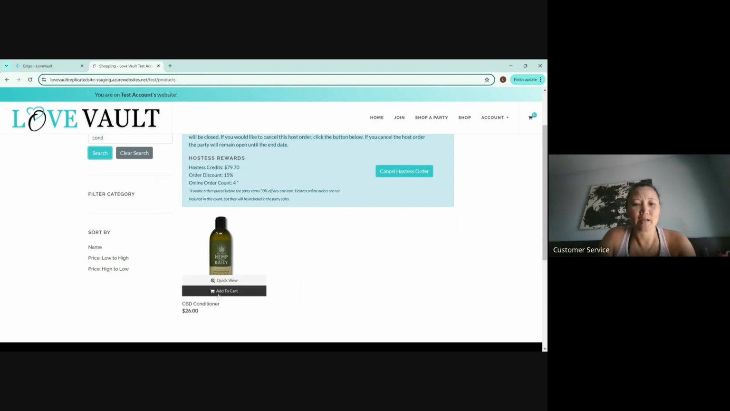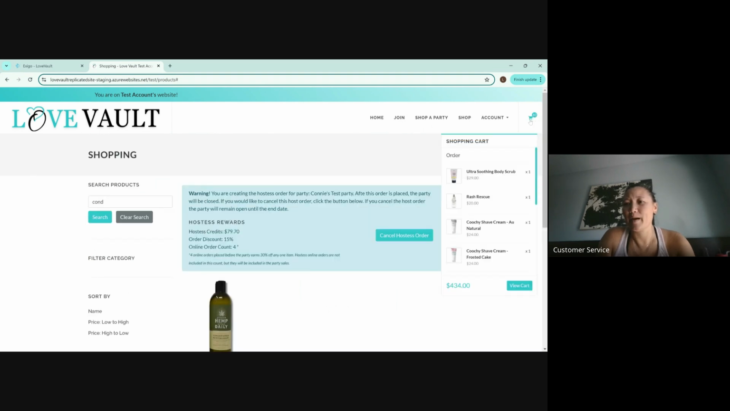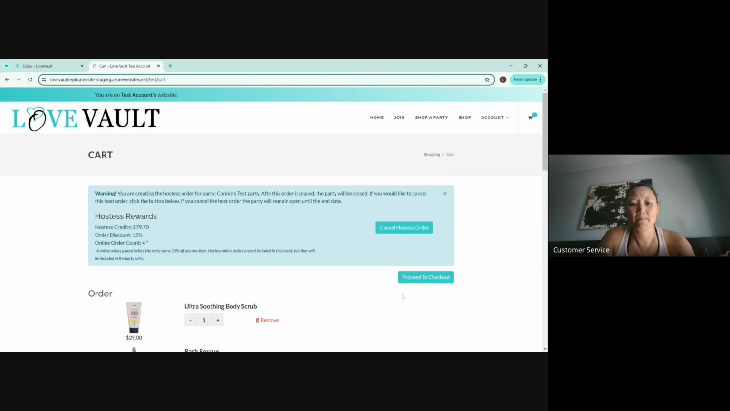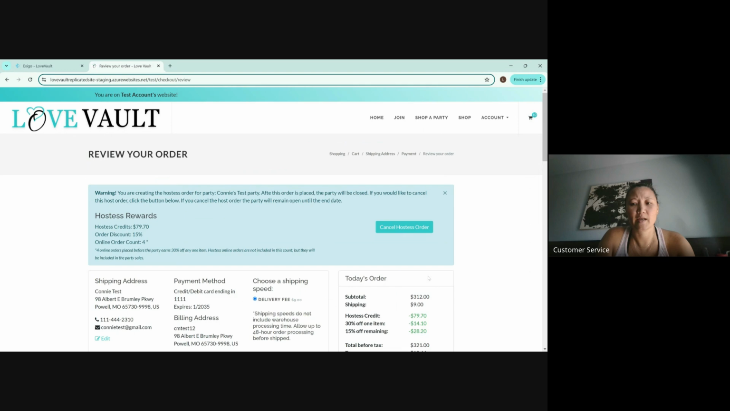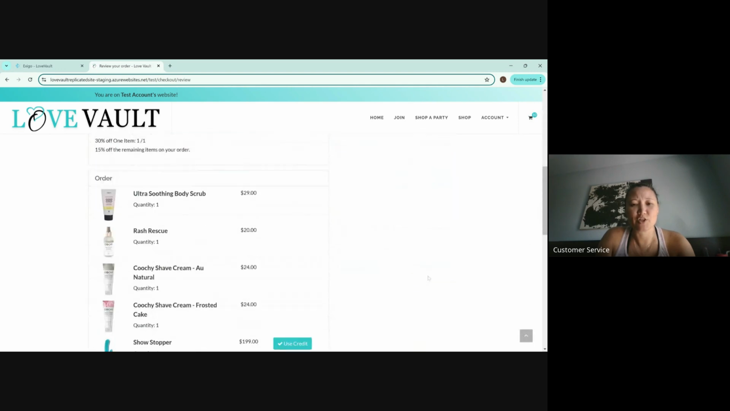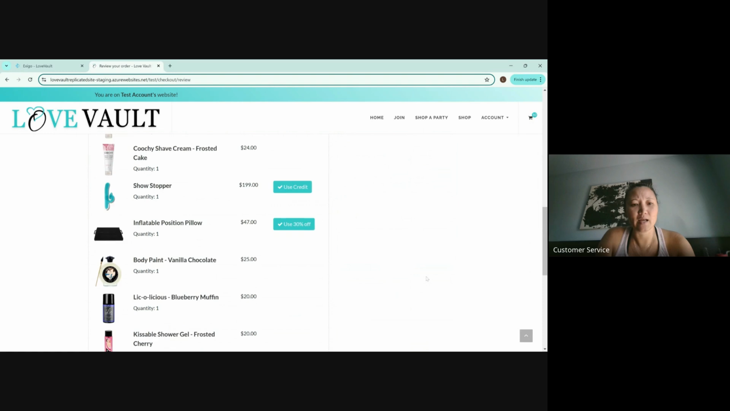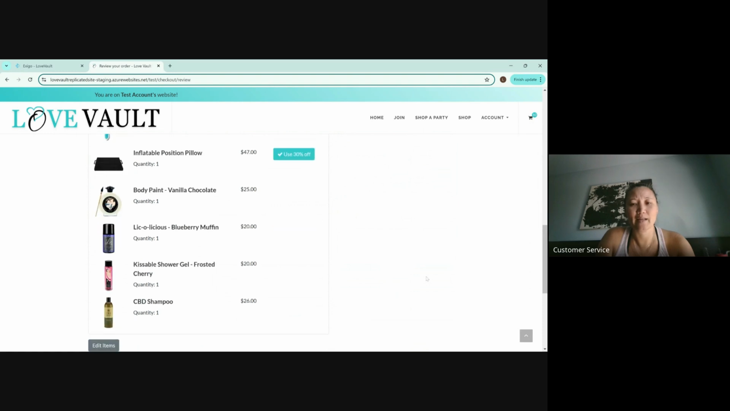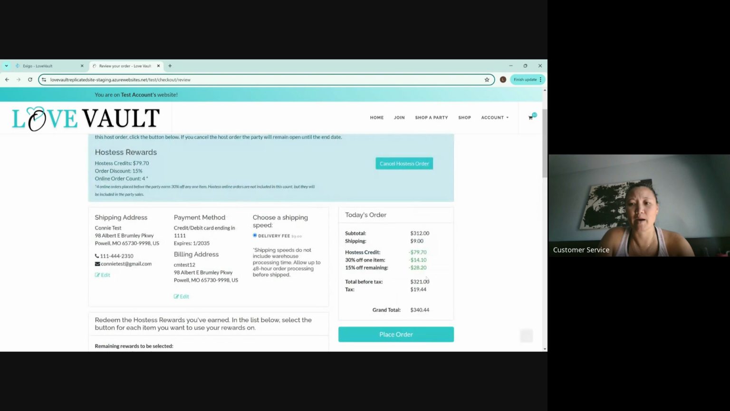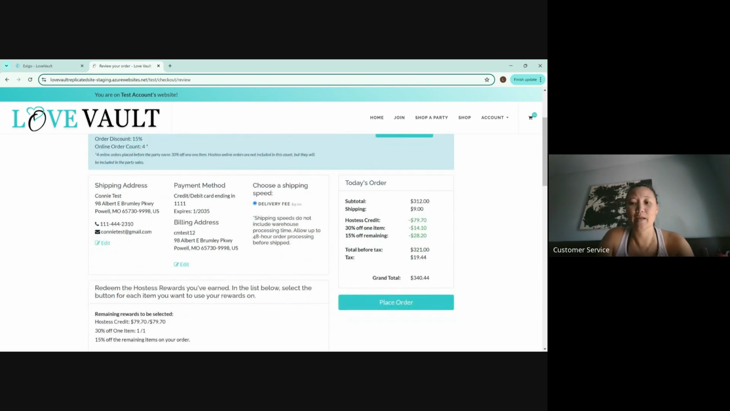All right, so add to cart. Oh, well, it's out of stock. That's fine. Now you get to go back and view the cart. All right, proceed. What it did was add the other items in here and apply that 15% discount automatically. See that? So you're able to add items to your hostess reward and see what your total is.